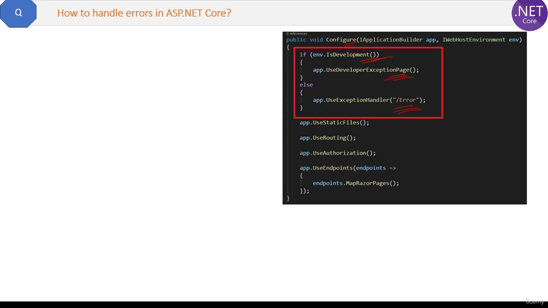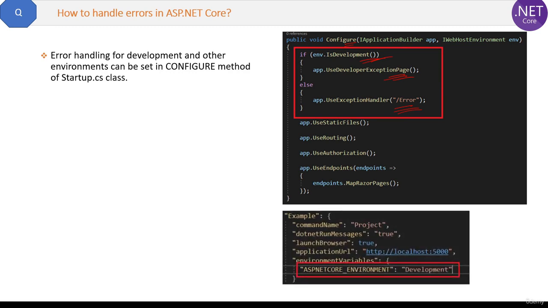Now where to set whether the environment is development or production? That you can set in the launchSettings file. Remember, everything related to when the project is starting, that configuration is stored in launch settings. And here you can set the ASPNETCORE_ENVIRONMENT value to Development, Staging or Production. If you set the environment to Development, then env.IsDevelopment() in the code above will be true. Otherwise it will be false. So that's about handling errors in ASP.NET Core.